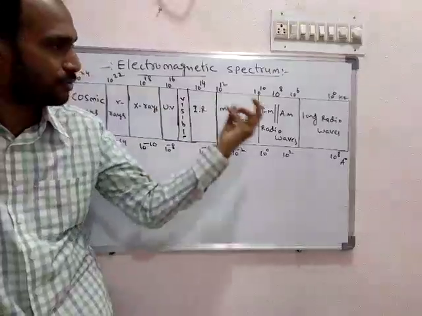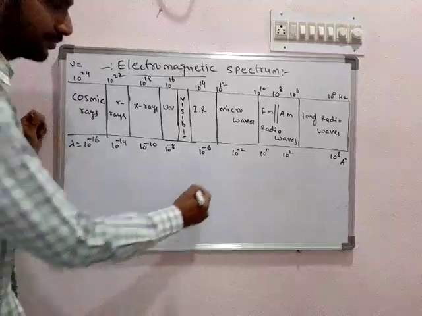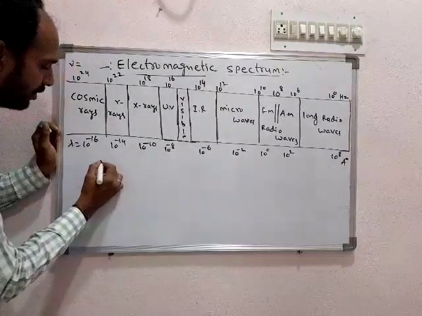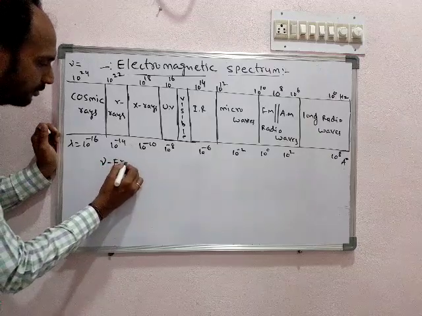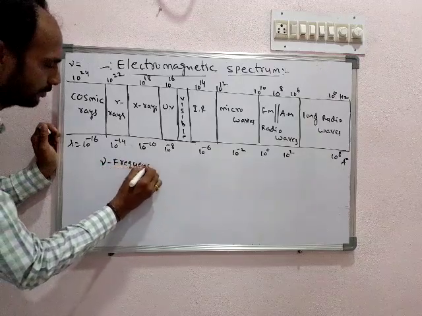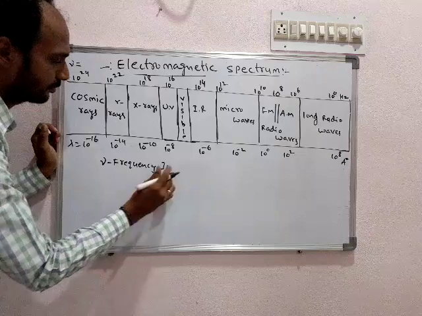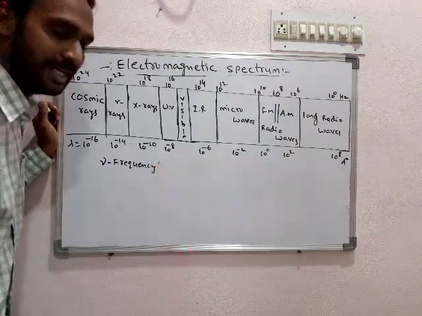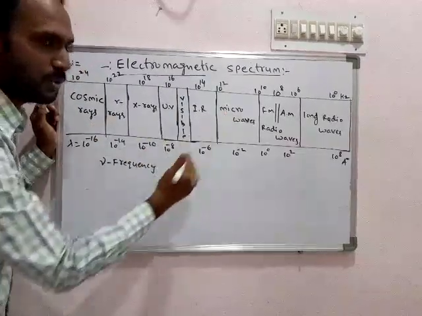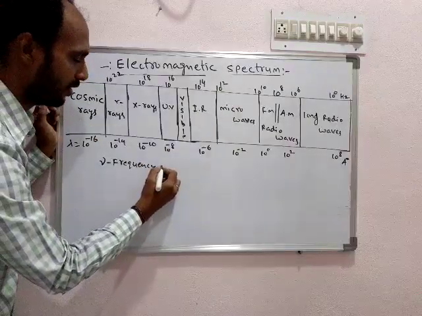From left to right, the frequency, nu, decreases from cosmic rays to long radio waves.